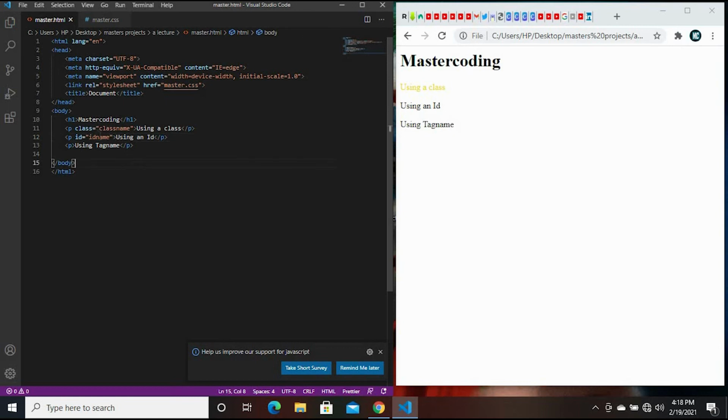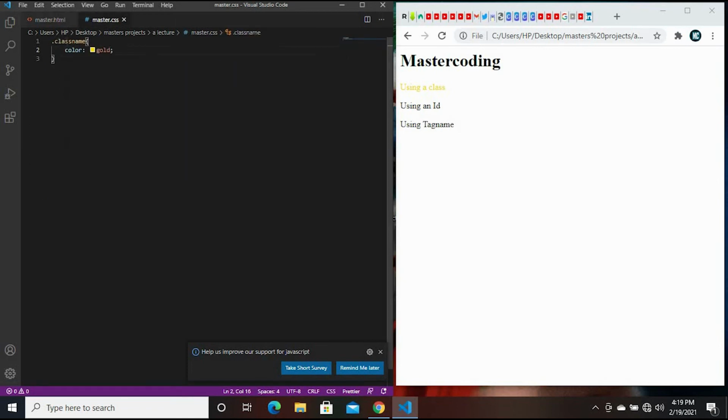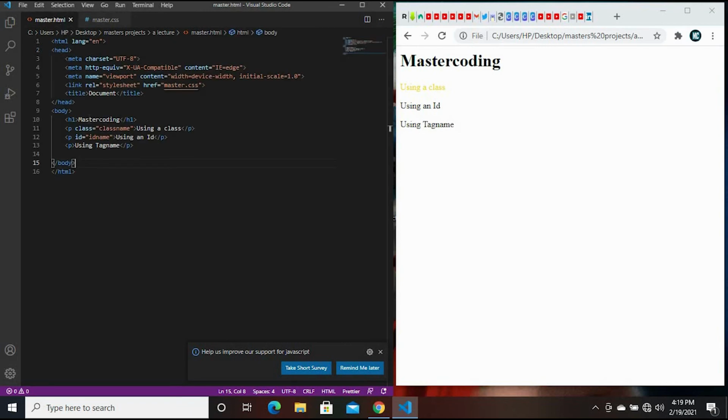Once you name this ID name, you can't use it for any other tag. There is only one ID. For class, you can use the class name to name several tags, so whatever you do with the class name over here will appear in so many tags with the same class name.